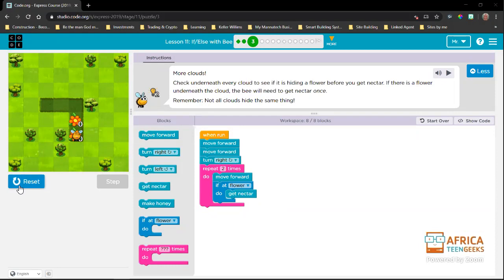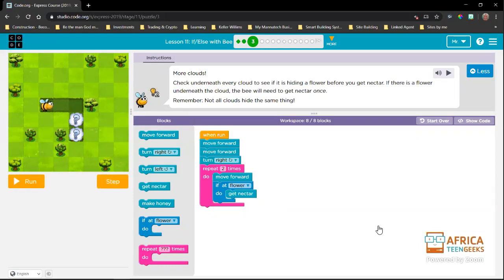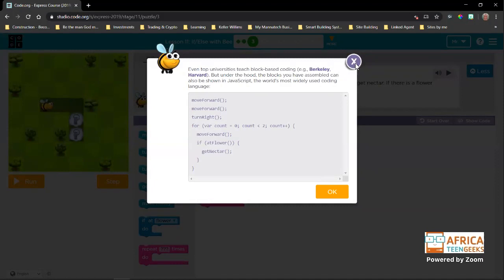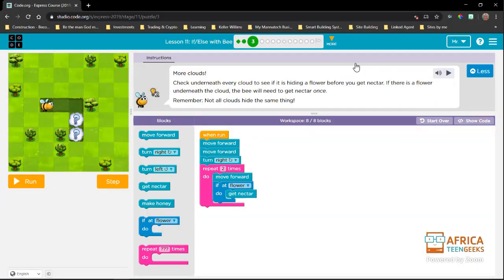Okay, so I see someone has shared the code with us here. This is line and text-based coding. Even in the new curriculum that's going to come out for coding, which is at the ministers now, there won't be line and text-based coding for this age, so you don't need to worry about this yet. That's why I haven't shown it to you. For those of you that know about it, because maybe your parents or an older brother showed you, that's good. But this is not necessarily necessary for your age.